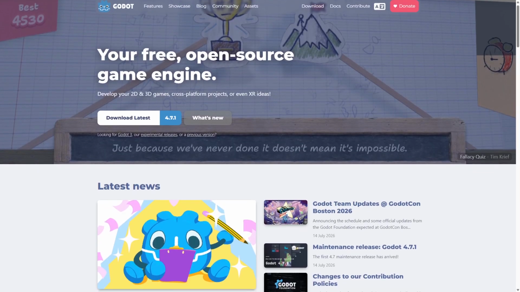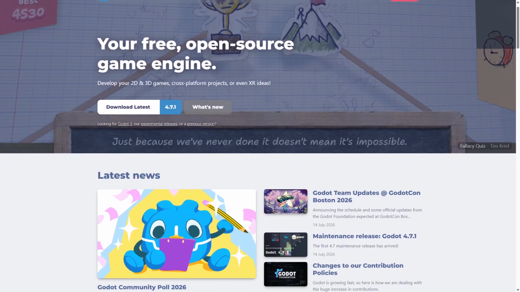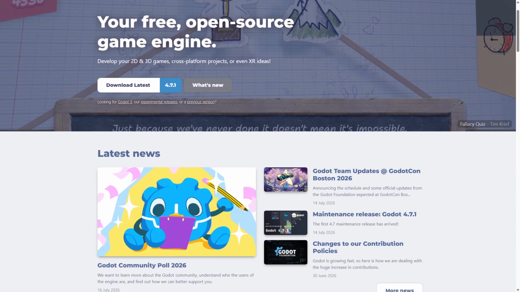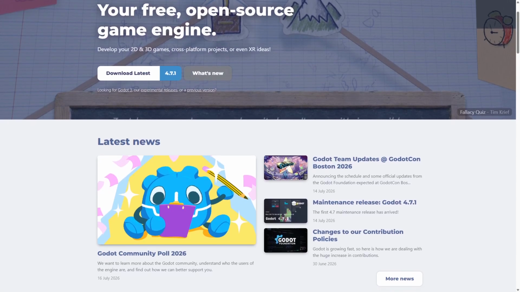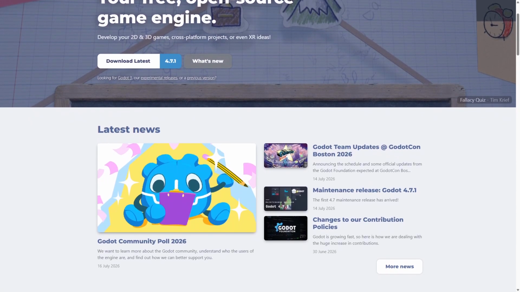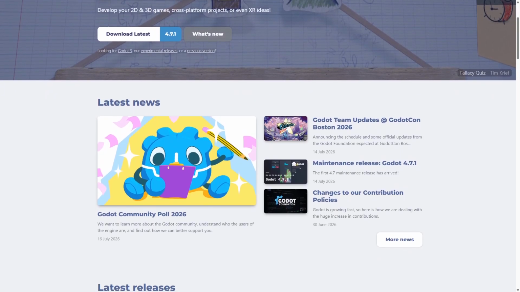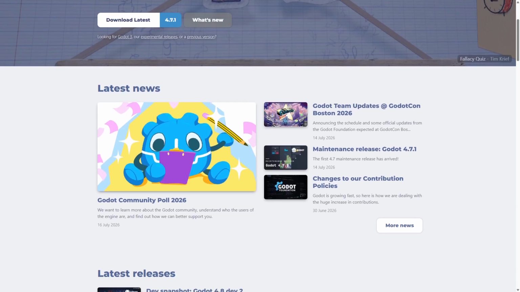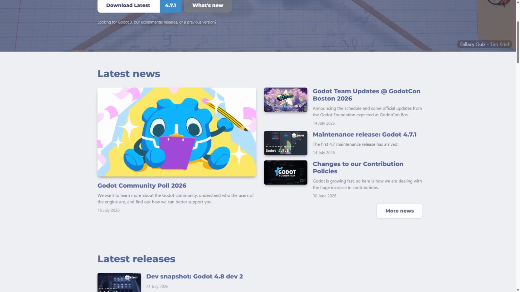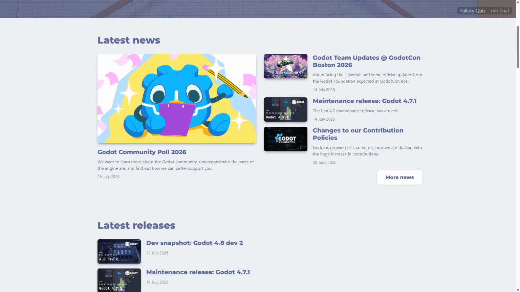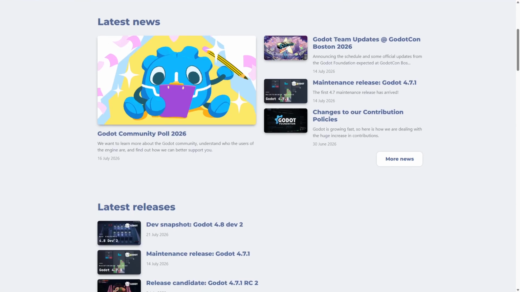Godot is a free, open-source game engine designed to provide an all-in-one solution for game development. It supports 2D and 3D games with a powerful scene system, visual editor, and scripting languages like GDScript, C#, and VisualScript. Godot works by offering a modular architecture where developers build games using nodes, each with specific functions, allowing for flexible and organized project structures.